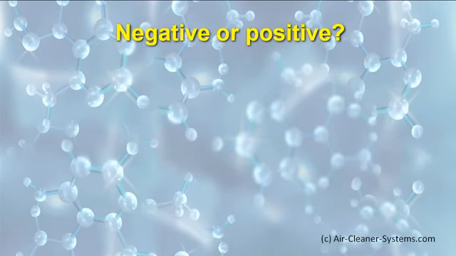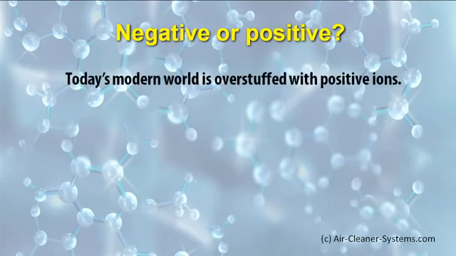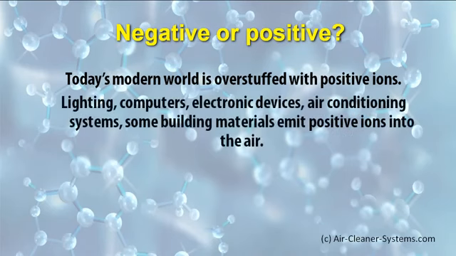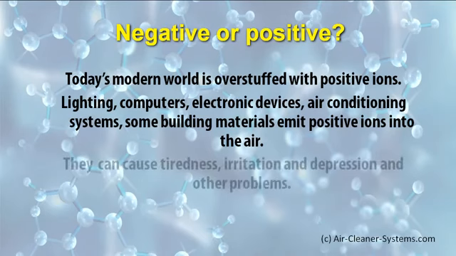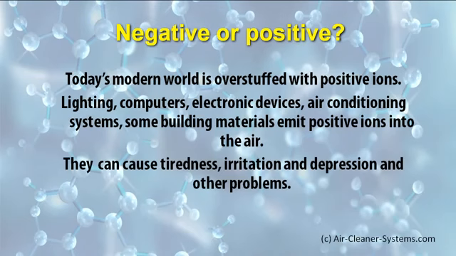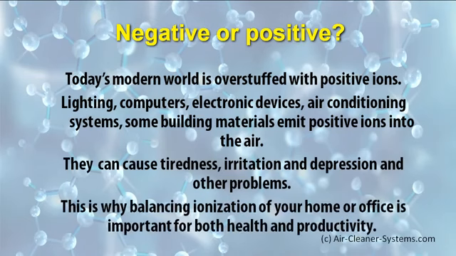How do negative ions affect our health? Today's modern world is overstuffed with positive ions. Fluorescent lighting, computers, electronic devices, air conditioning systems, even some building materials emit positive ions into the air. They can cause tiredness, irritation, depression and other problems. This is why balancing ionization of your home or office is important for both health and work benefits.